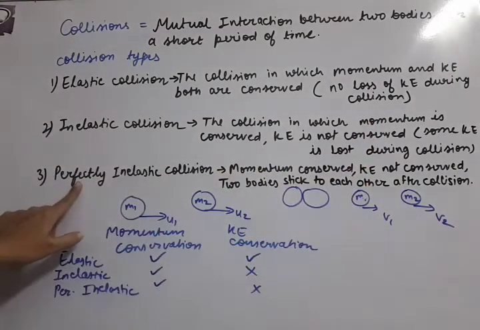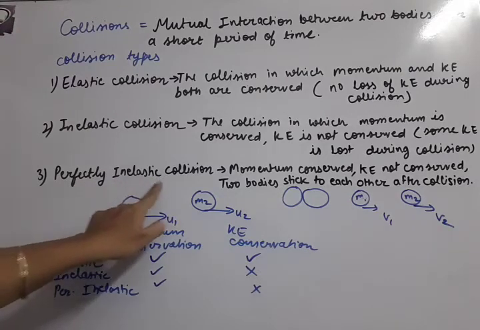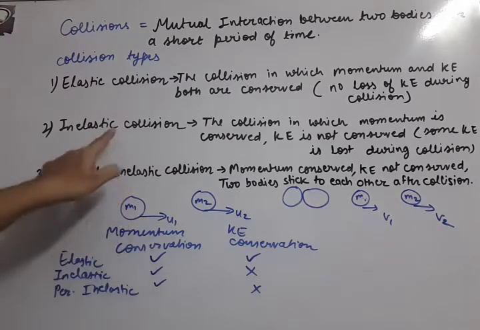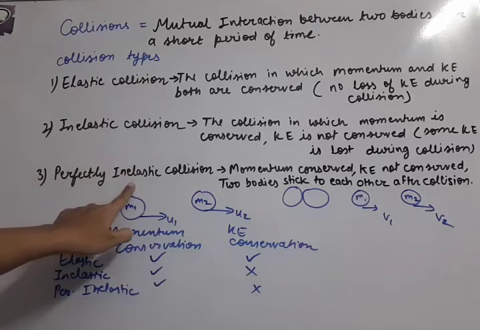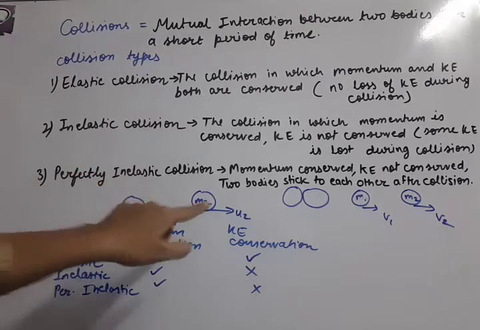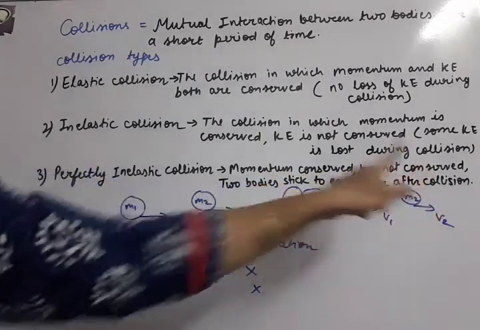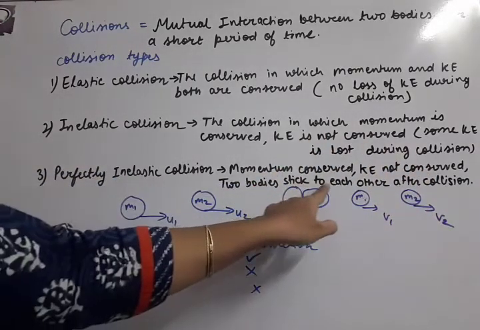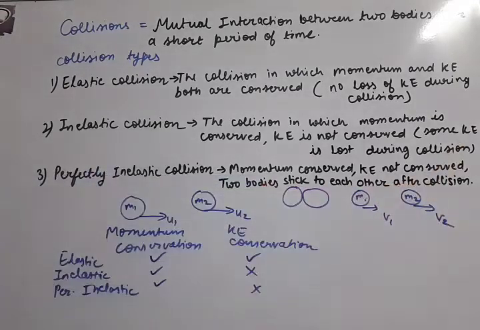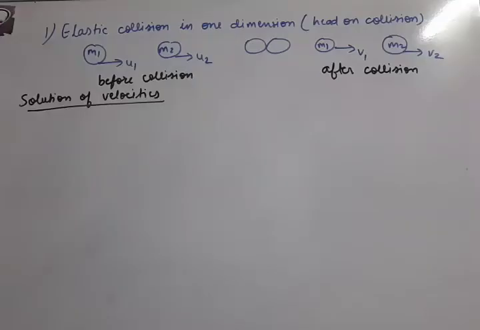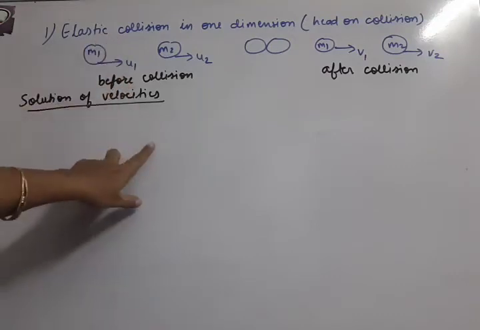Now third, perfectly inelastic collision. Because you can see this inelastic word is coming, so this property is same, only one extra property is there. So here momentum conserved, kinetic energy not conserved, and two bodies stick to each other after collision. Now we are going to study these collisions in detail. Note down all this. We will be doing the collisions in detail.